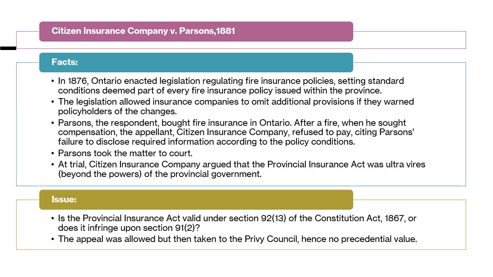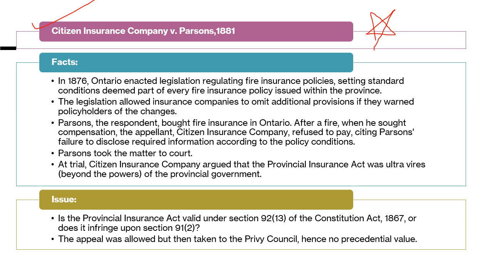So now, a few important cases that we have to deal with in detail. Number one is Citizens Insurance Company versus Parsons, 1881 case, very important. Here you have to keep in mind every single word. Then you will be able to analyze whether here we have to go to section 92(13) or 91(2).